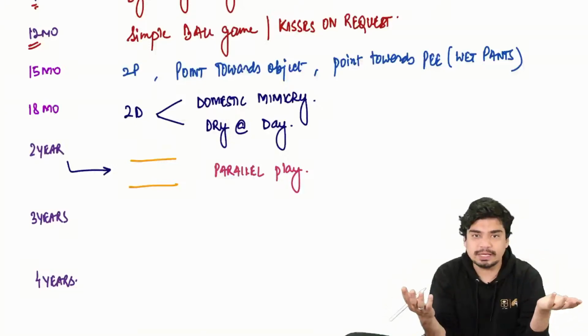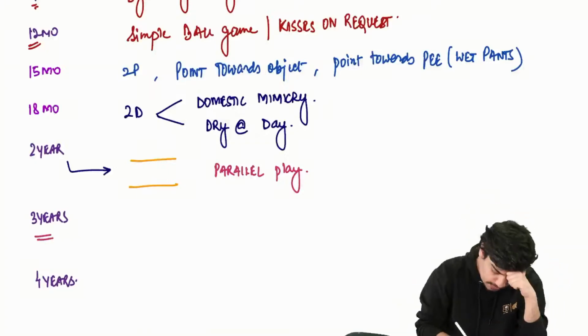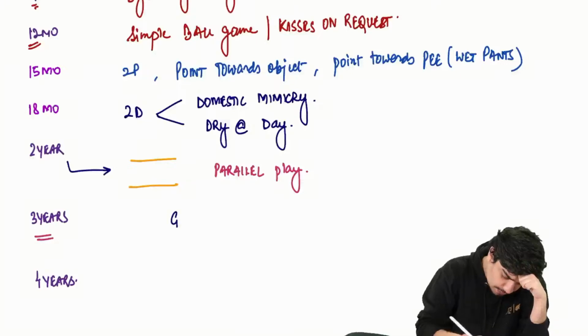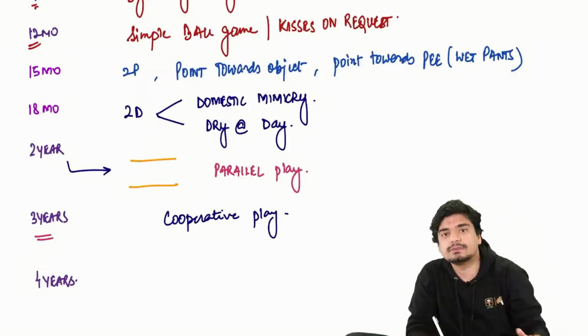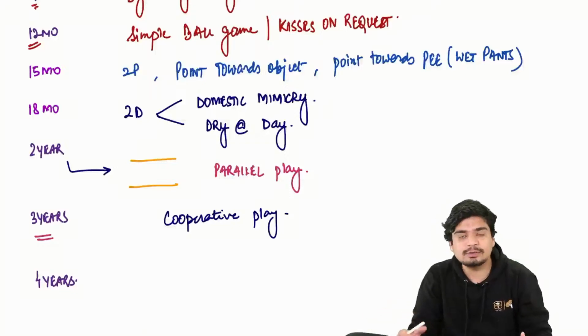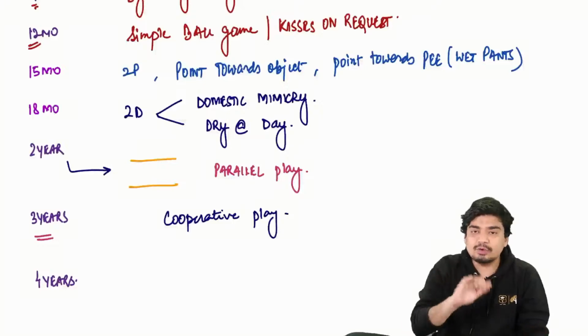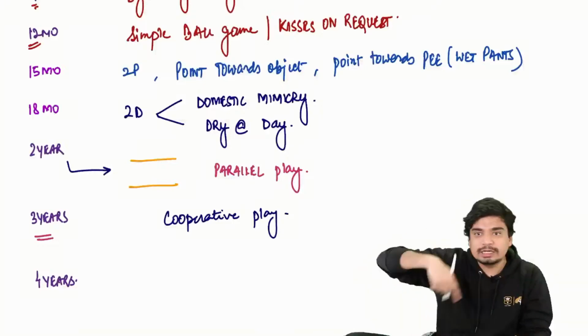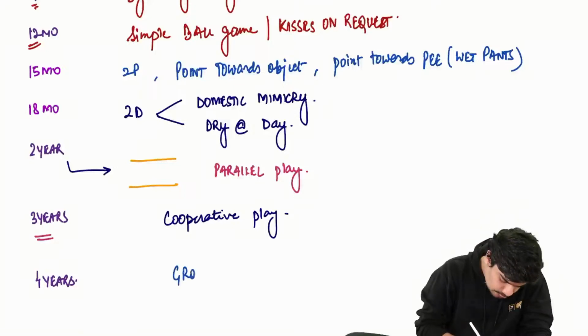This parallel play will turn into cooperative play at 3 years of age. At 2 years, there is parallel play. At 3 years, there will be cooperative play, that they will start to play with each other. And at 4 years comes group play, that multiple groups of children will start to play with each other.